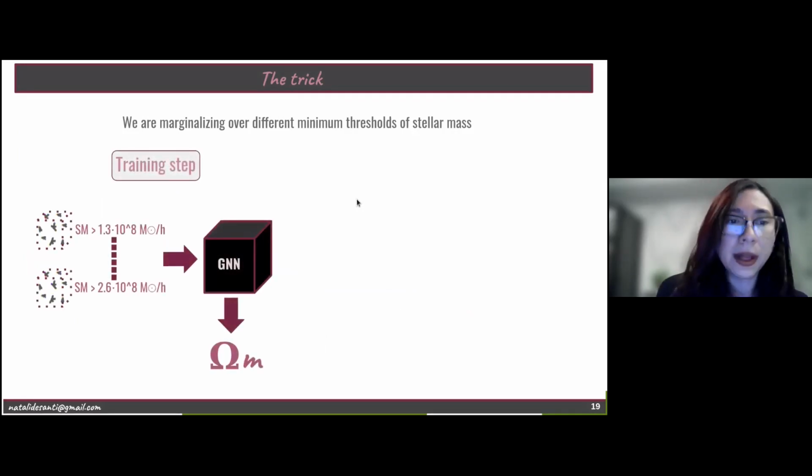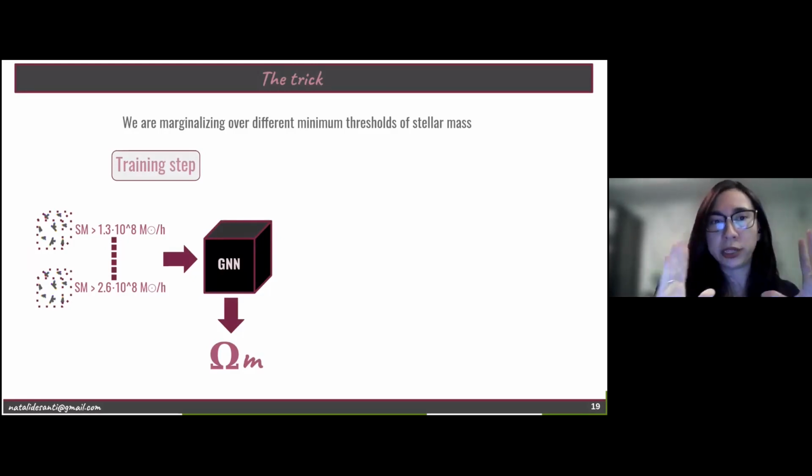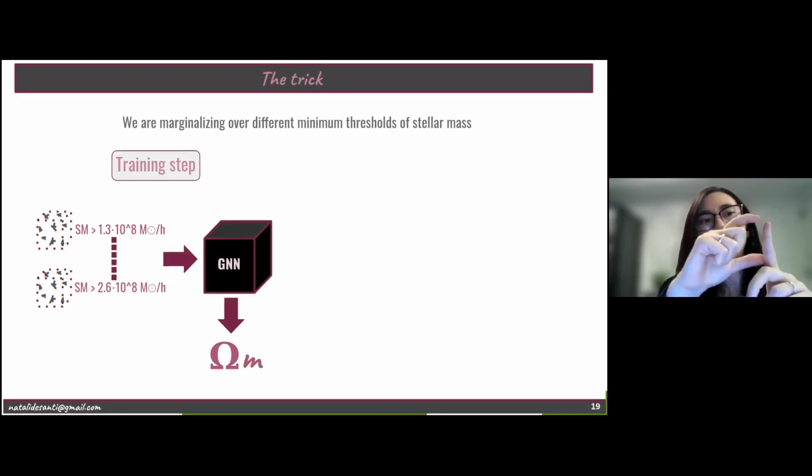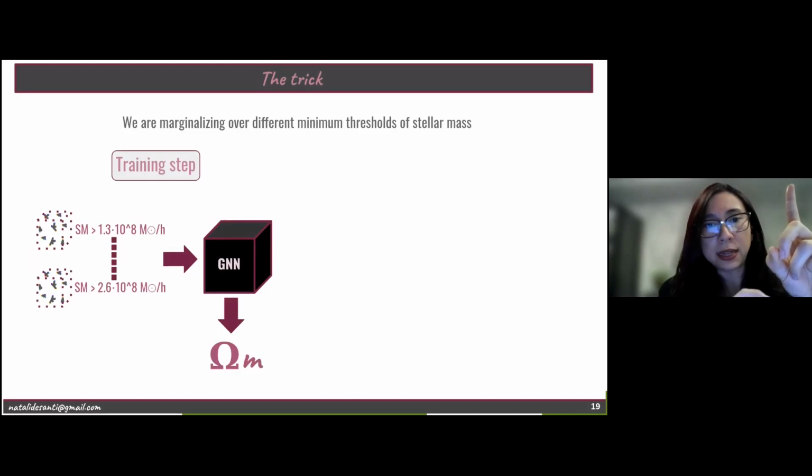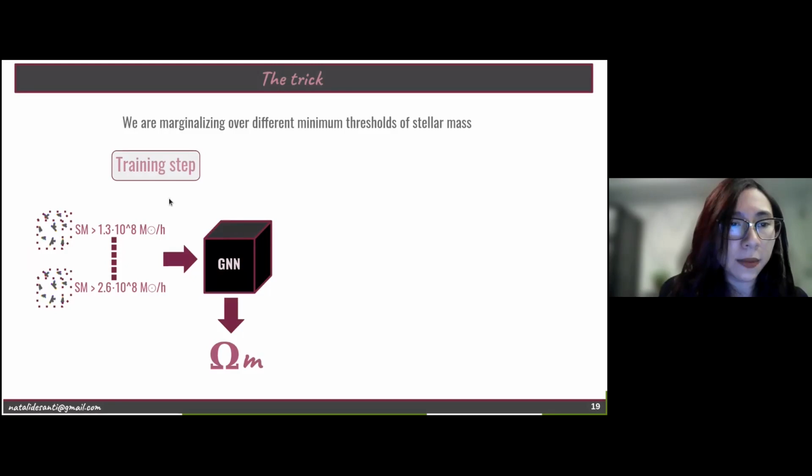So in the training step, for each one of the boxes that we are going to use to train our machine learning model, we are augmenting the dataset in the way that we copy a box 10 times, and then we are selecting galaxies for each one of these 10 different boxes according to a minimum value for their stellar mass. So we're starting with 1.3 10^8 solar masses per h, and then we go to 2.6 10^8, and then in this way, we are training our machine learning model and obtaining omega matter.